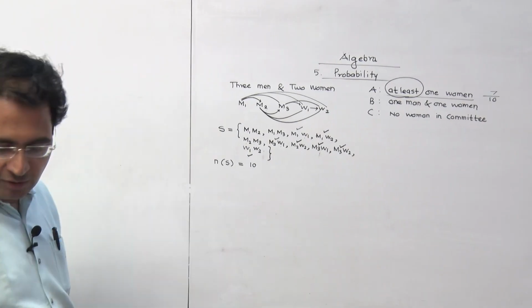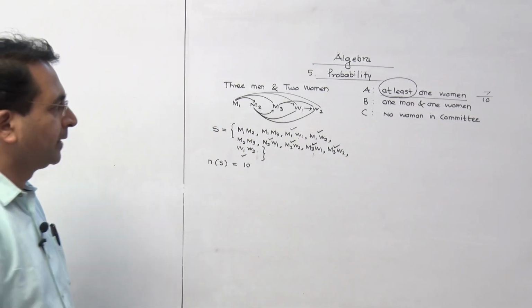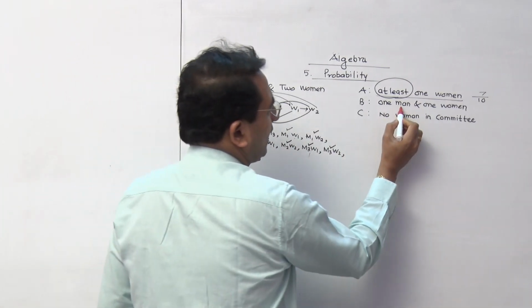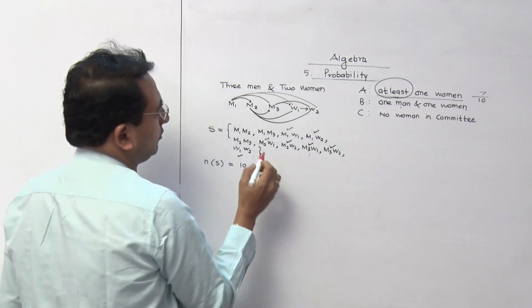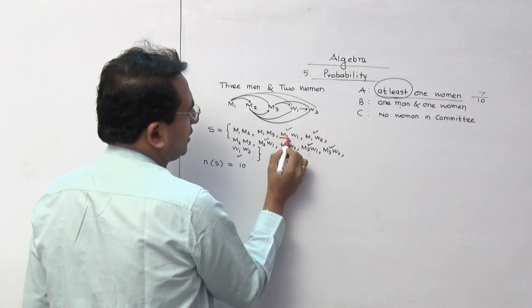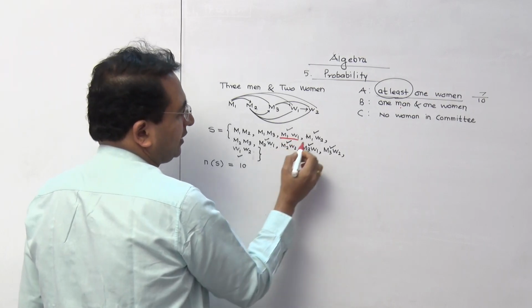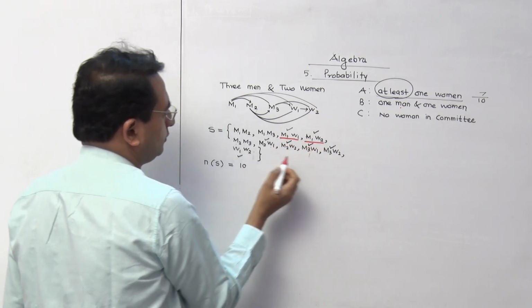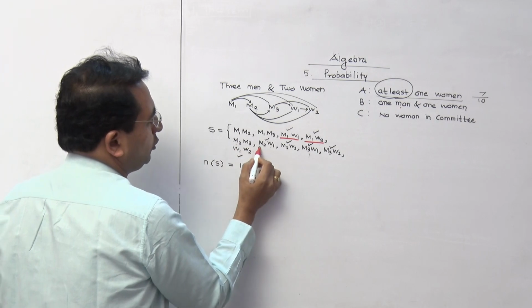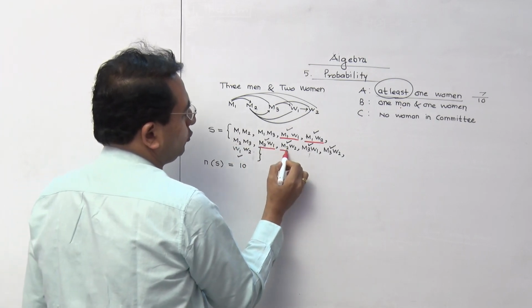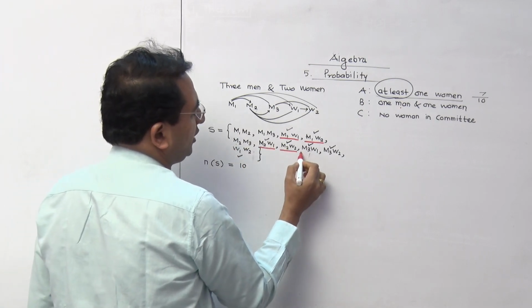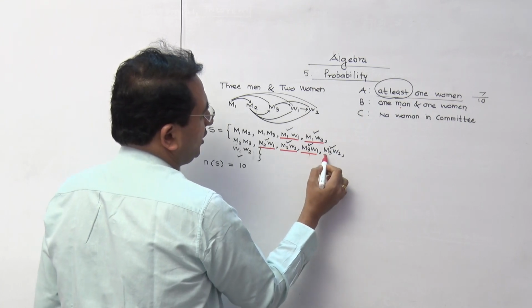Now they have given one more condition there. Condition is 1 man and 1 woman. So I think we can consider this. Then M1, W2. Then M2, W1. Then M2, W2. M3, W1. M3, W2.